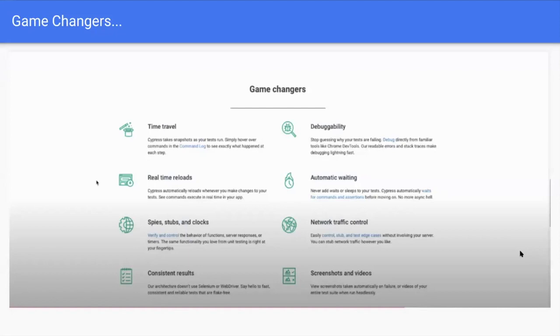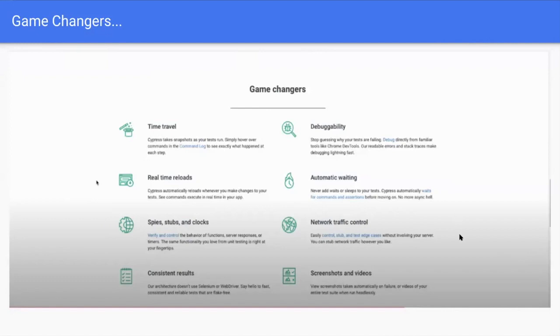Cypress comes with auto waiting. It's synchronous, and there's no need to give multiple wait commands. Most of the time, in other frameworks, we mostly input wait commands. So Cypress overcomes that with the inbuilt auto sync, auto wait feature, and it's very fast and stable.